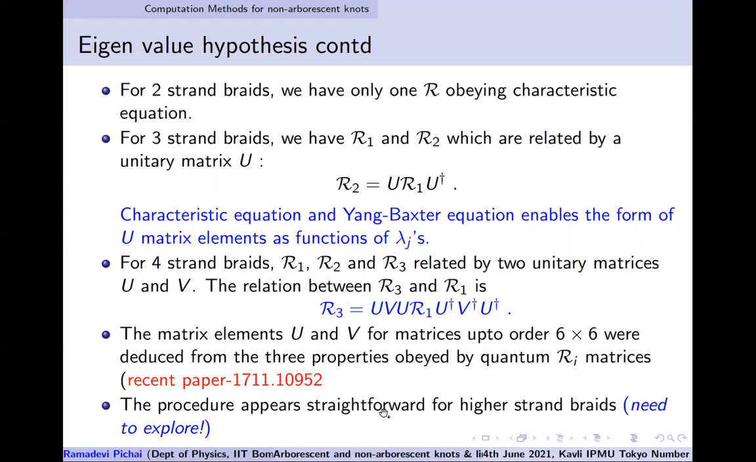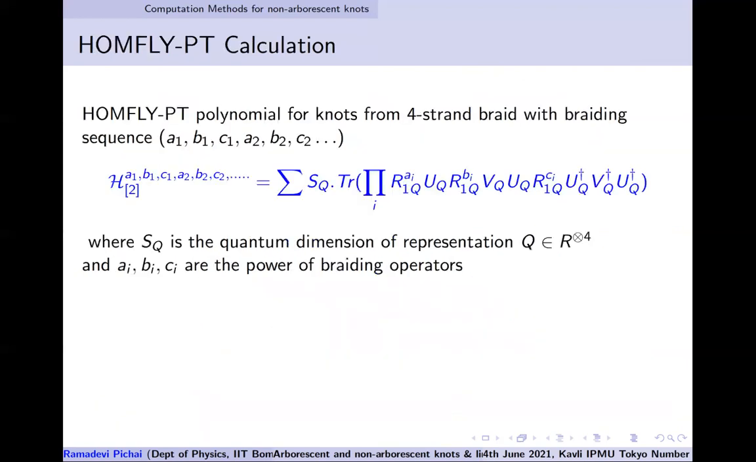So this is what I'm saying. We need higher strand rates, and we need to explore whether this methodology can be neatly and compactly done. So this is still an open question. Non-arborescent knots beyond closure of a 4-strand braid, beyond to symmetric, we still have problems. We're not able to write the polynomial form of the invariants.